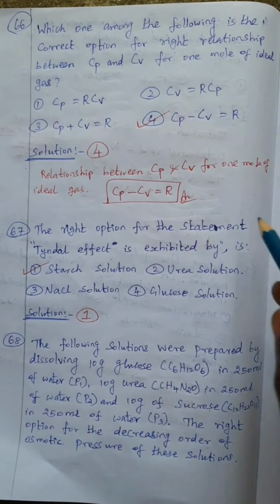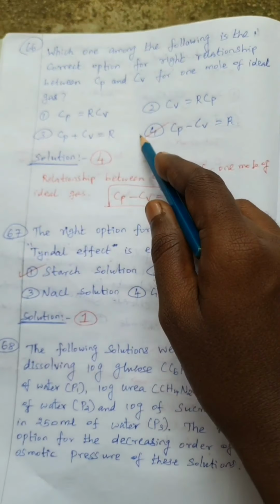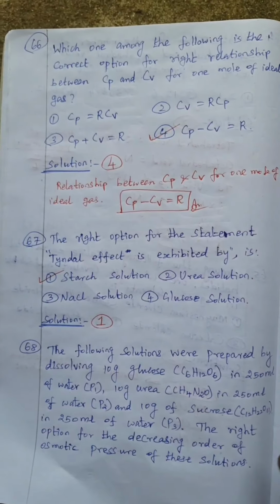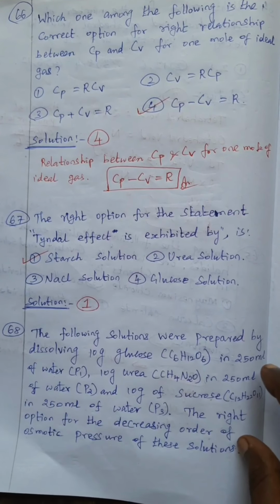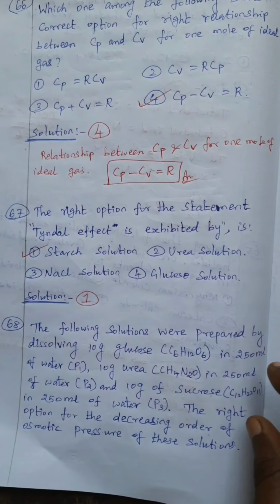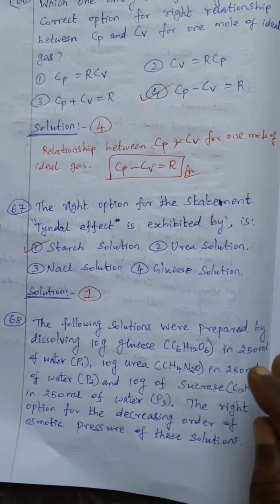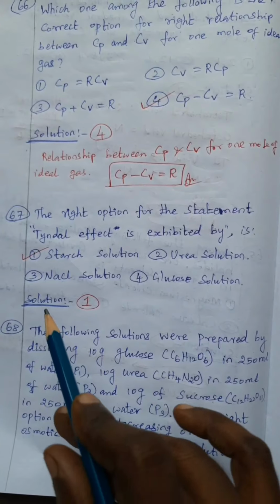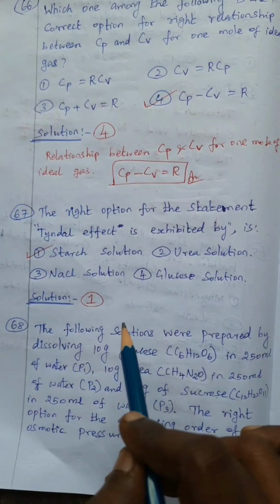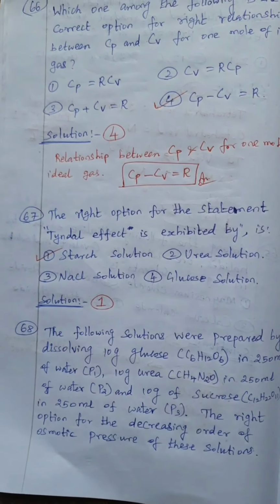The formula is simple: Cp minus Cv equal to R, direct formula. Option 4 is correct. Question number 67, the right option for the substance that exhibits the Tyndall effect. Here starch solution is a colloidal solution. So starch solution is the answer, Tyndall effect. Option 1 is correct.